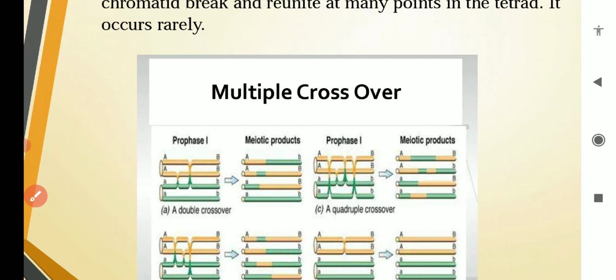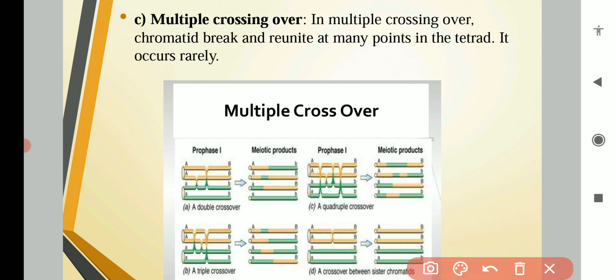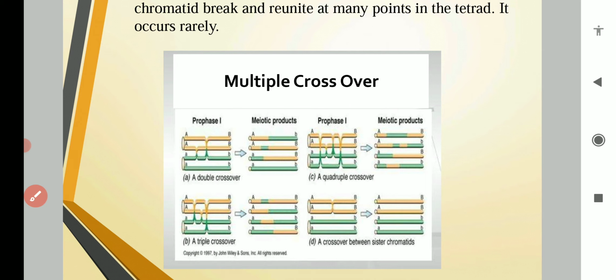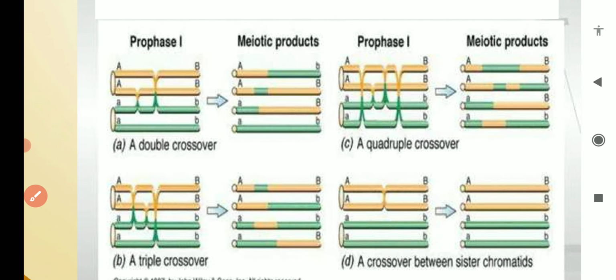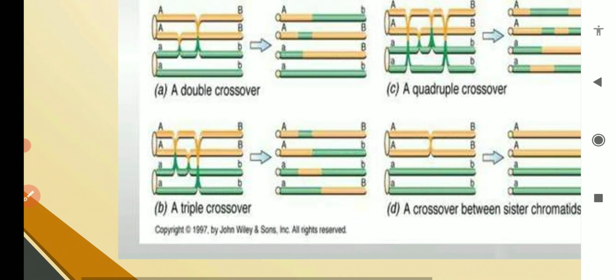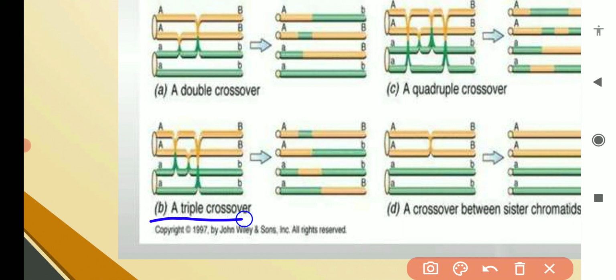And what is multiple crossing over? In multiple crossing over, there will be crossing over at numerous positions, meaning crossing over takes place at more than two positions. This is known as multiple crossing over. So here you can see that it is a triple crossing over.